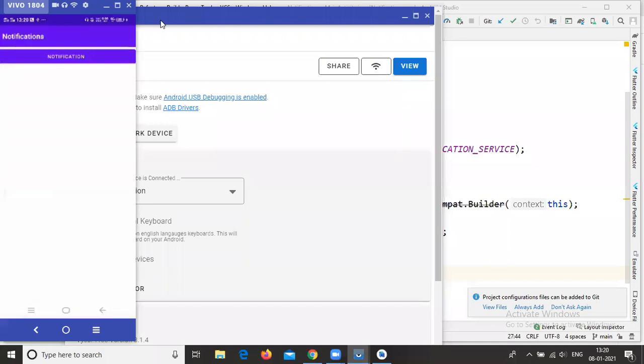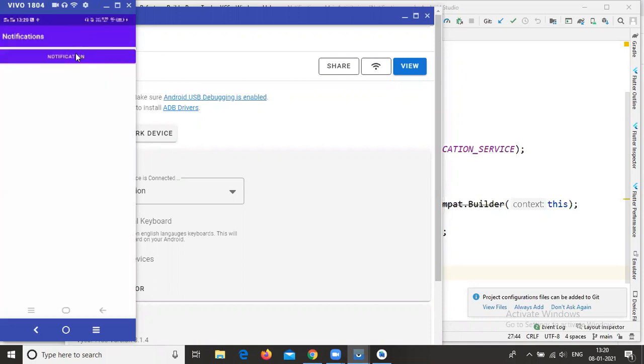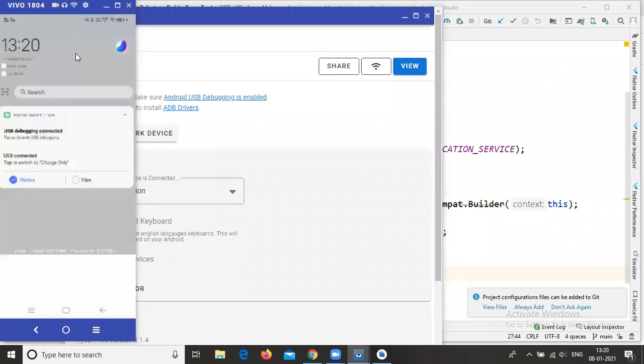Now all of you observe here. This is our application, and we are creating one button. If I click this button, we are unable to get any notification. Just wait a minute, I will clear my notifications. If I click, I am unable to get any notification.